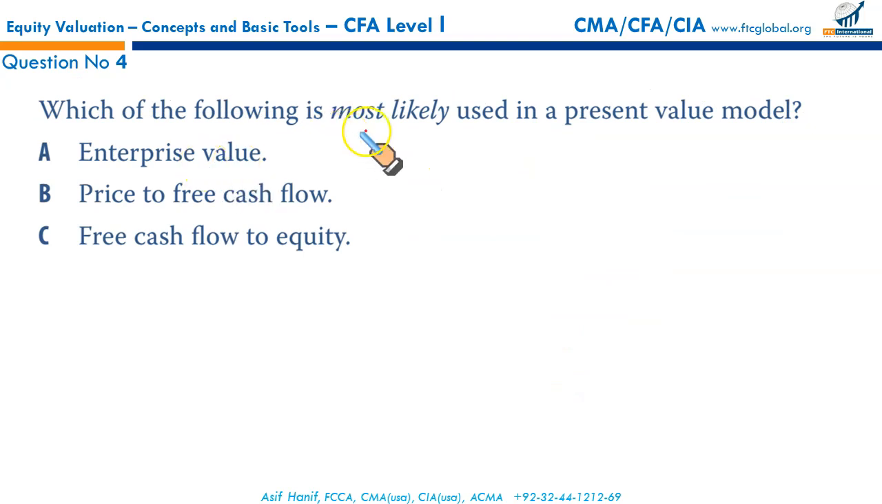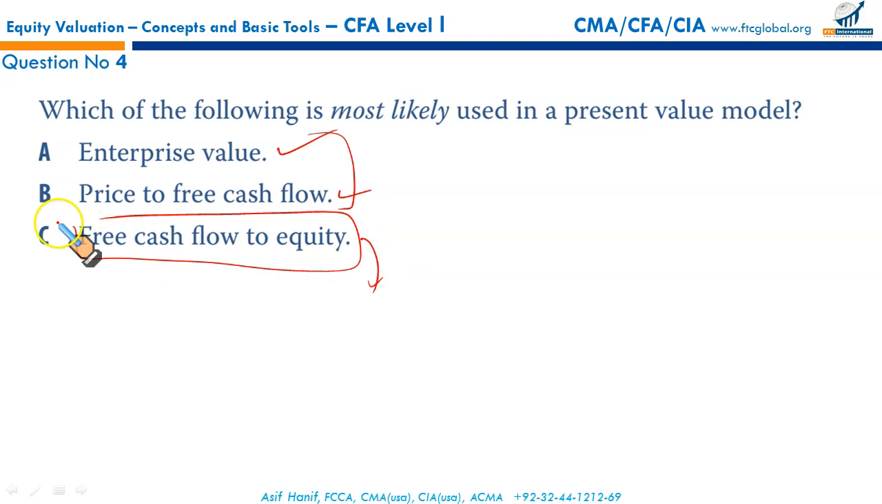Next, which of the following is most likely used in a present value model? Enterprise value, we discussed a little while ago in our reading overview. Price to free cash flow and free cash flow to equity. Enterprise value and price to free cash flow, these two are used in multiplier models. Whereas free cash flow to equity, this is the model that we use to determine the present value or discounted cash flow model. So this is the right option, C.